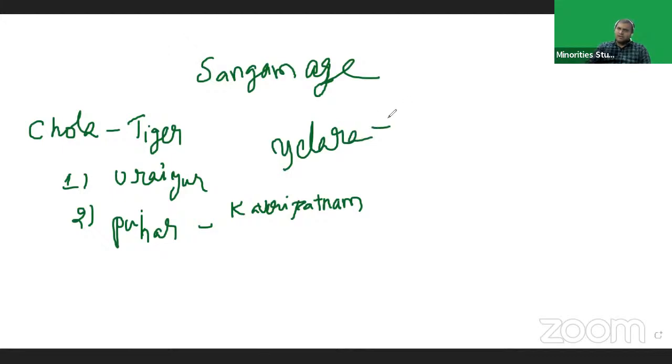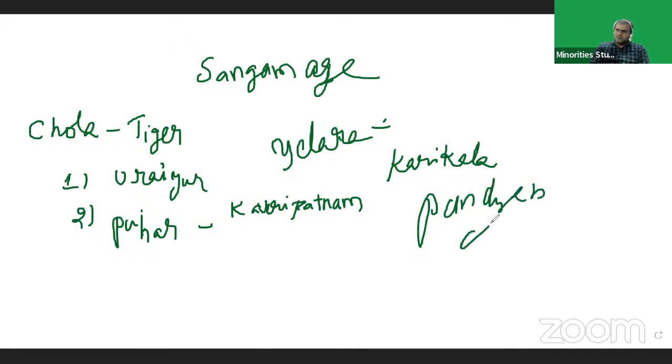Greatest ruler was Karikala, or he is death to his enemies. He defeated Pandyans, Cheras, and the Sri Lanka ruler.